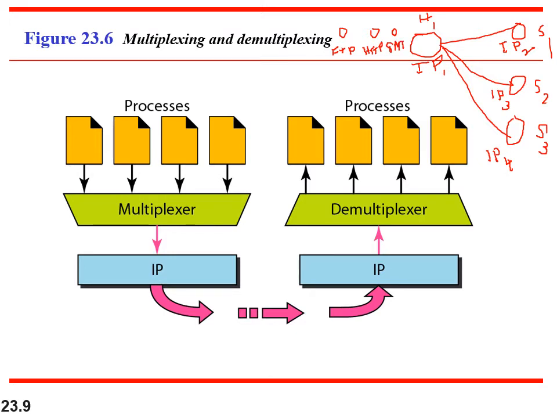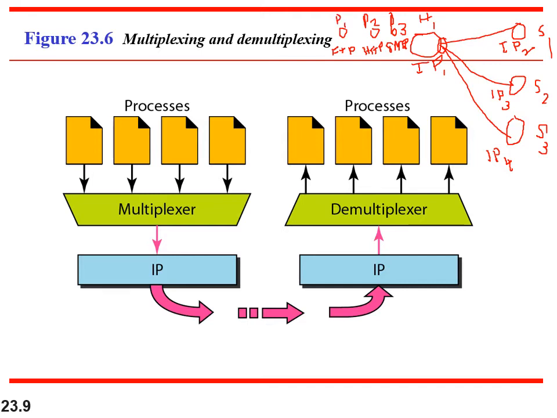This communication endpoint is referred to by means of a socket address. For example, for SMTP it is IP1, comma, port address 3. For HTTP it is port address 2. For FTP it is port address 1.